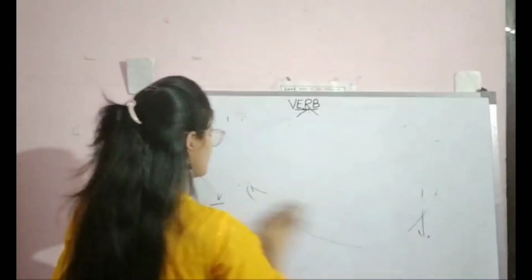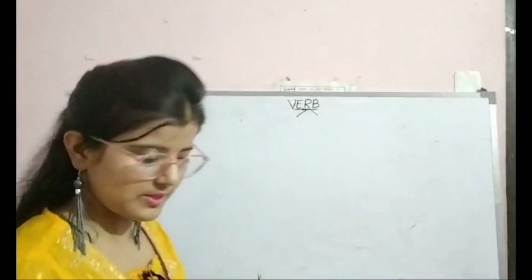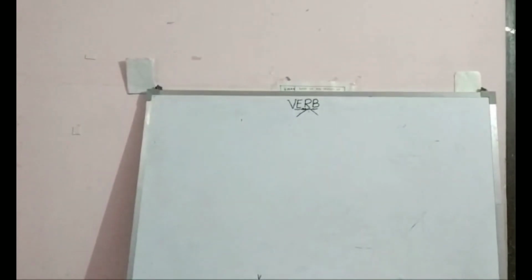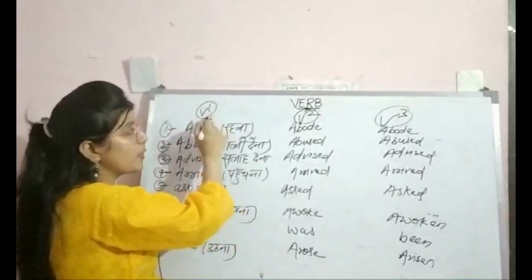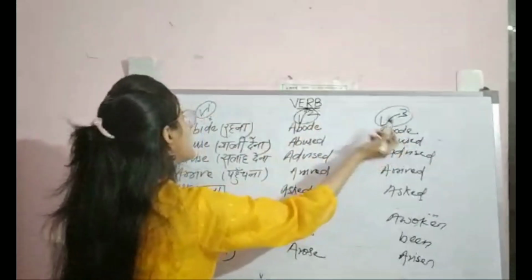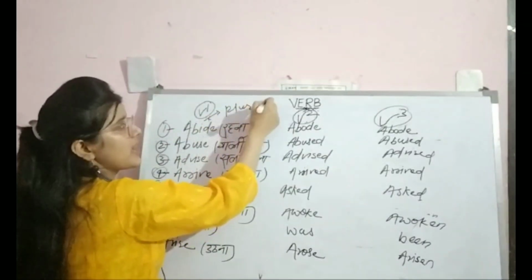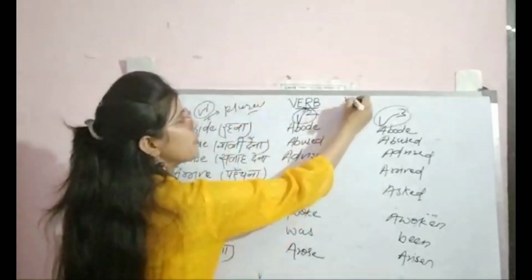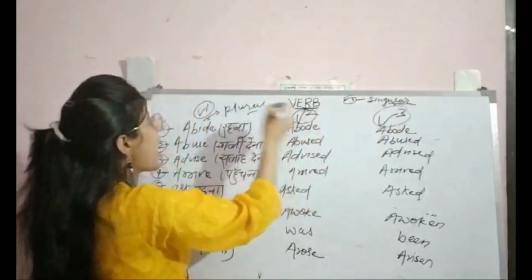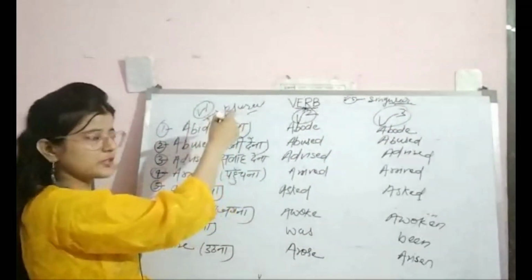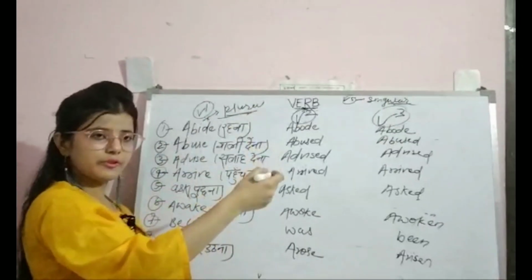Just wait, I am giving you some examples. Here are the forms of the verbs. The first form is called the base form, then the second form and the third form. You know, the base form of the verb is always in plural form, and the fifth form is always singular in number.